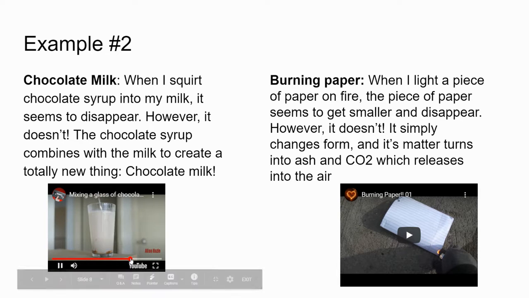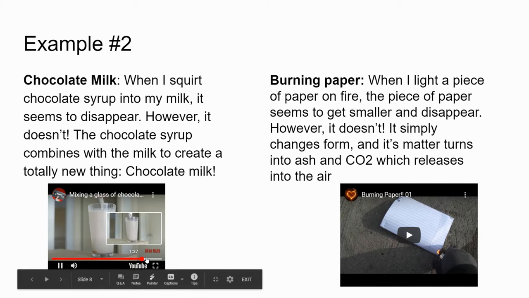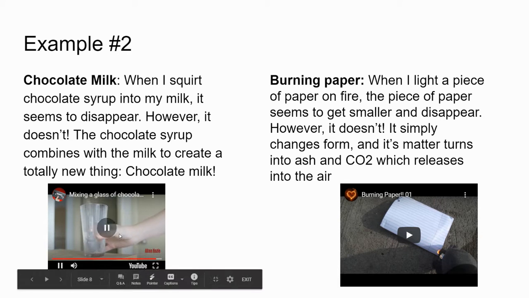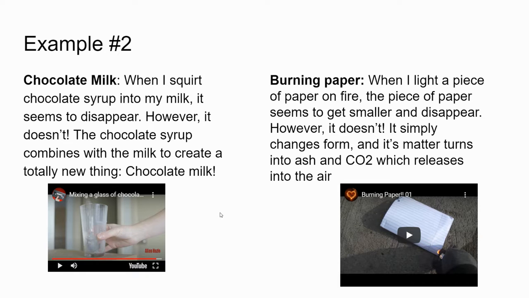This person stirs and stirs until finally that chocolate syrup disappears and we have chocolate milk. However, that chocolate syrup does not actually disappear. It simply combines with the milk to transform into a totally new thing, which is chocolate milk. So it doesn't actually disappear. No matter is created or destroyed, it just changes.